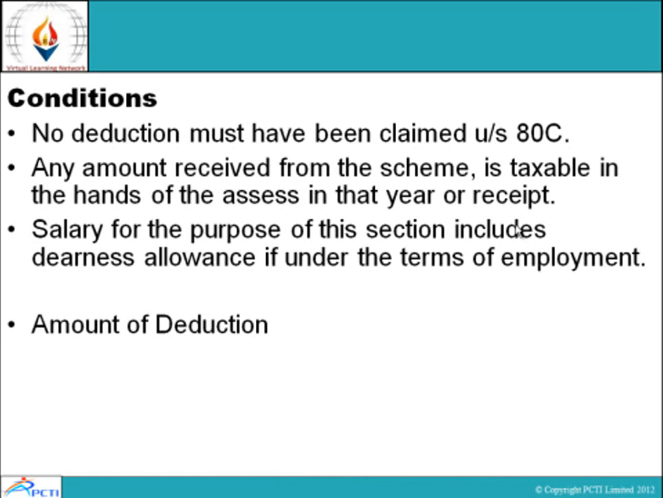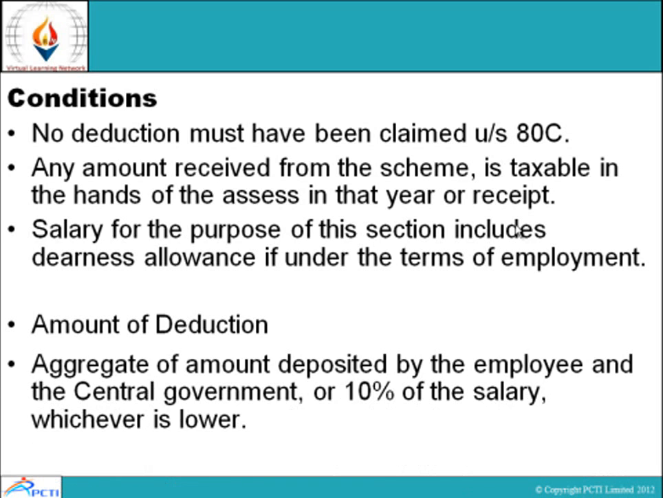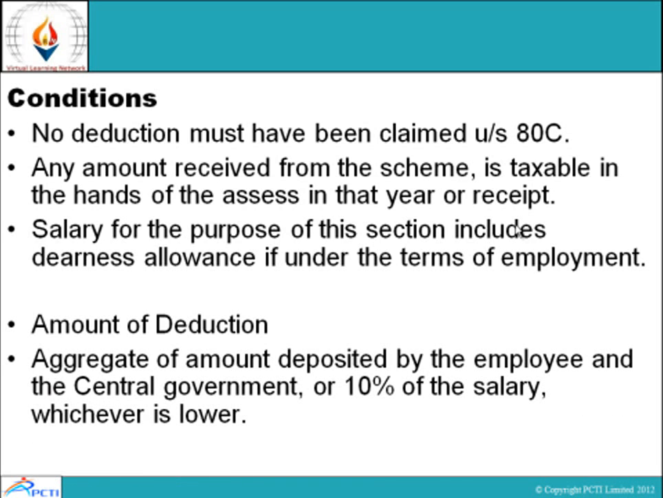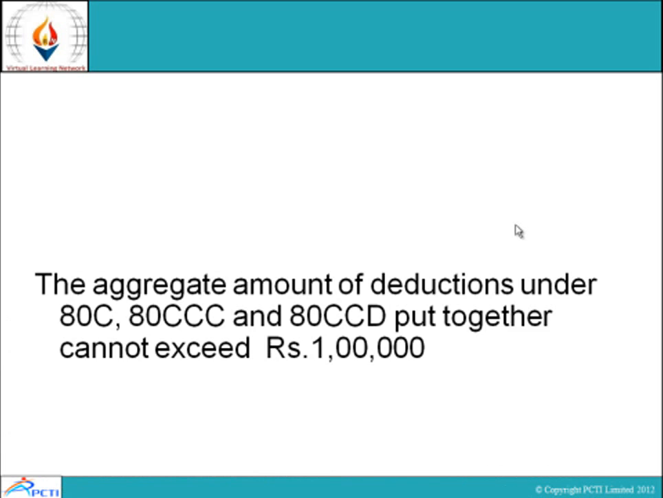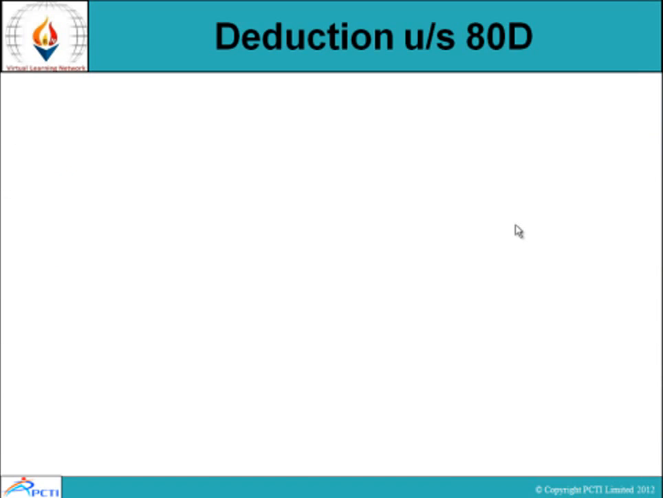Salary for the purpose of this section includes dearness allowance if under the terms of employment. Amount of deduction: aggregate of amount deposited by the employee and the central government or 10% of salary, whichever is lower. The aggregate amount of deductions under 80C, 80CCC and 80CCD put together cannot exceed rupees 1 lakh.